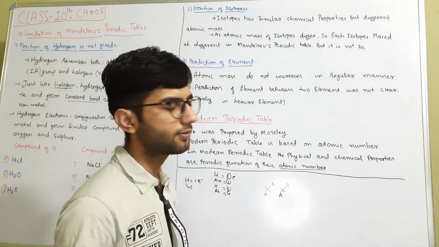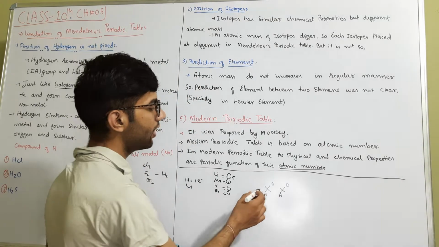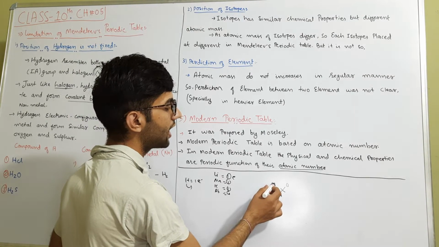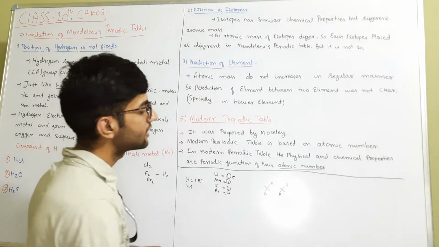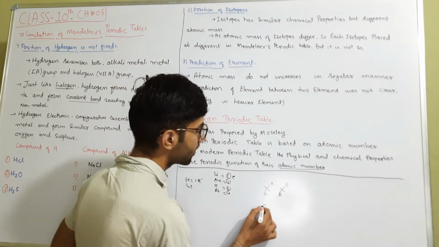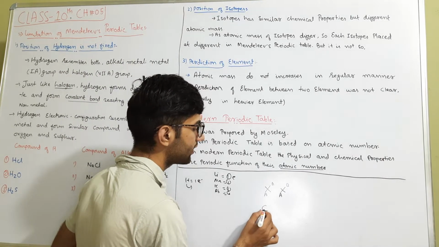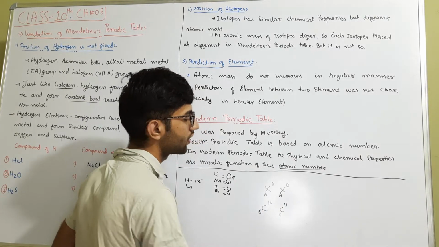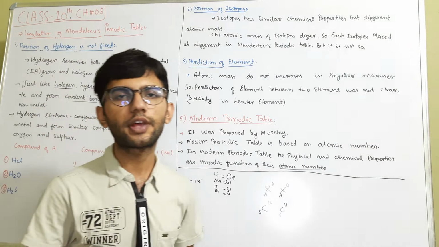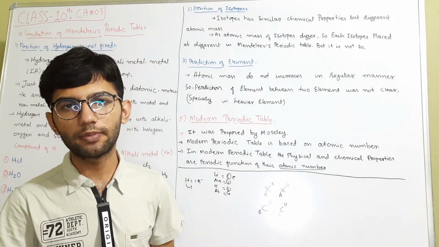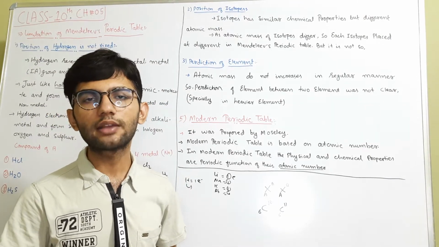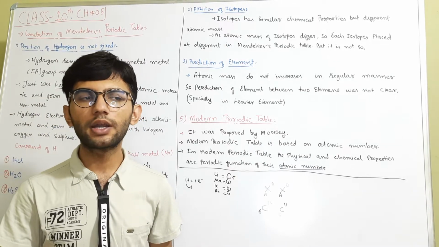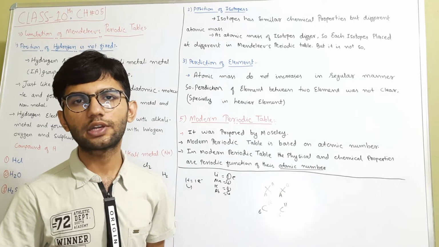Isotopes generally have the same chemical properties but slightly different physical properties.